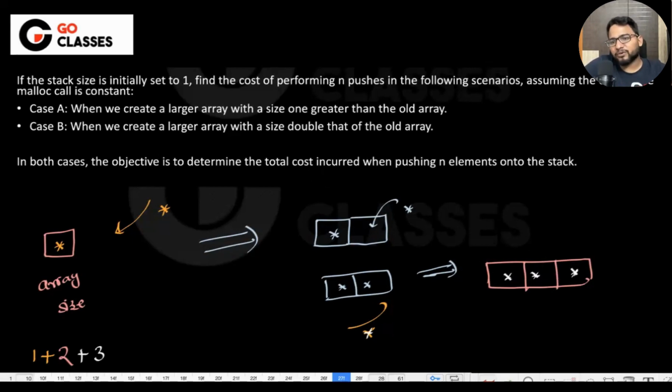It is just as good as an empty array, and then you are copying all the elements. So for 4 elements, it will require 4, and for 5 elements, it will require 5. For n elements, the total cost will be something like this, which is order of n square or theta of n square. Is this okay to everyone?